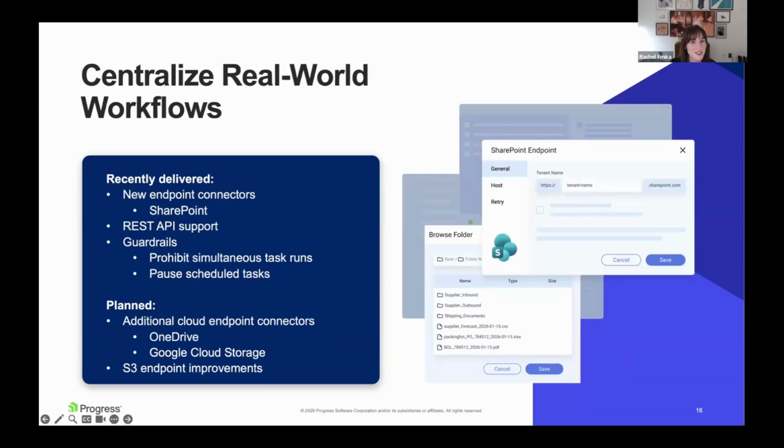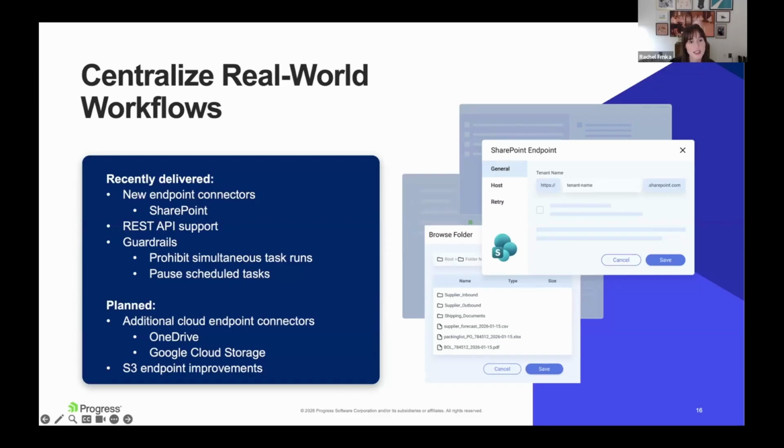And the final theme is about centralizing these real world workflows. This is really about being that connective tissue between the legacy systems and the cloud systems and supporting modernization as it happens. Some recently delivered capabilities are new endpoint connectors like SharePoint that we introduced in Q1, adding support for a REST API, and then some operational guardrails as well. So really making it easier to integrate these modern cloud services with those on-prem.